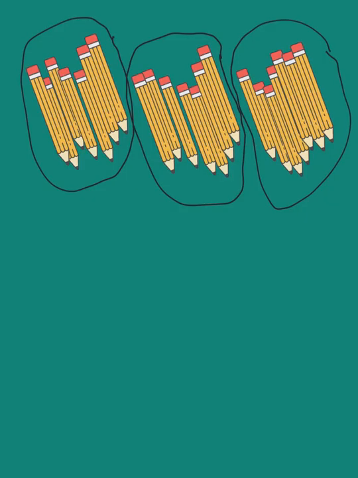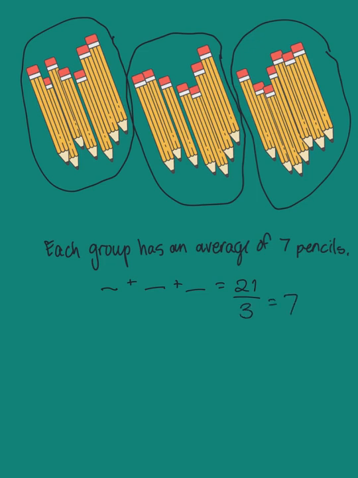So we're going to look at this problem. Each group has an average of 7 pencils. So since there's 3 groups, that means that it has to add up to what? It needs to add up to 21, so that when I divide by 3, I will get 7.